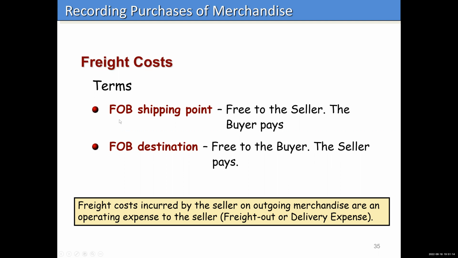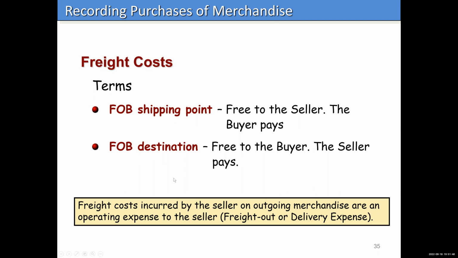FOB stands for free on board. So if it's free on board shipping point, well, the shipping point is where the seller is. So it's going to be free on board to the seller. So the buyer pays. If it's free on board destination, well, we are at the destination. We're the buyer. So it's free on board to us. So that means the seller is going to have to pay.